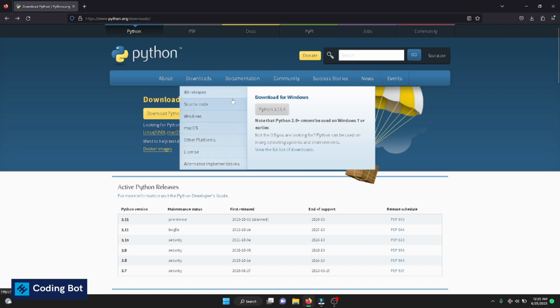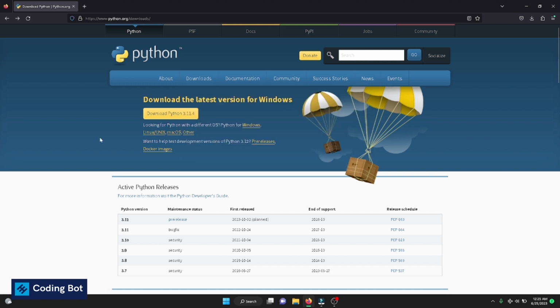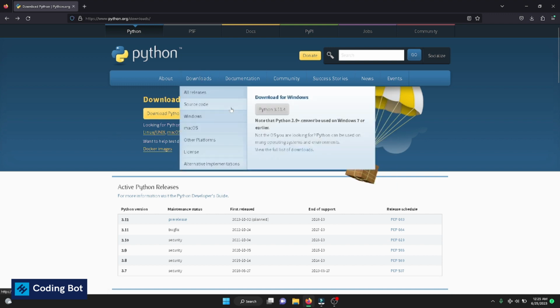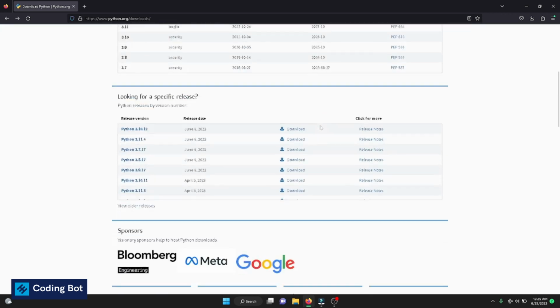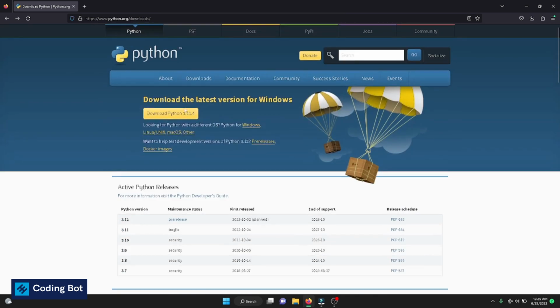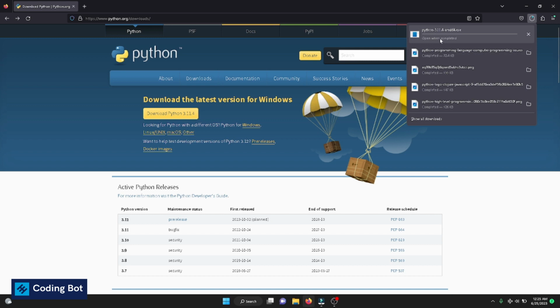Go to downloads. You can download some older version and install if you need some kind of older version, or else by clicking on here or by clicking on this yellow button you can download the latest version. In this video I'm going to show you how to download the latest version. So I'm going to click on this yellow button. You can see the downloading process has started. You have to wait some minutes until it is downloading.